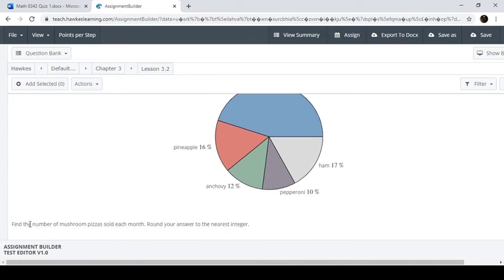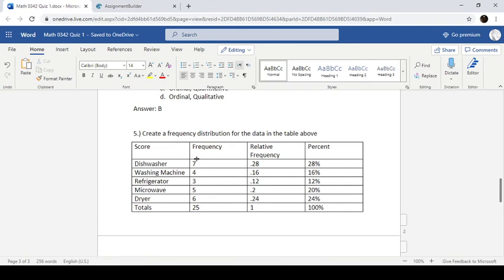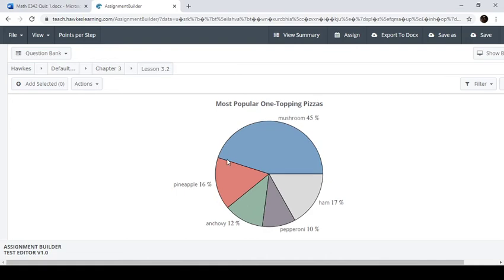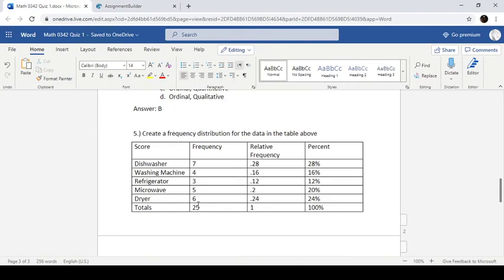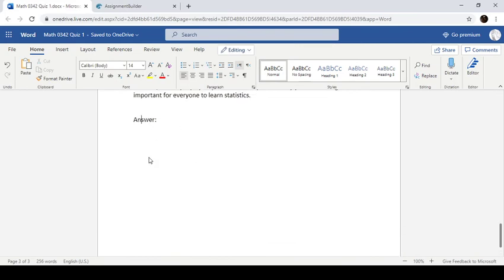So, for instance, find the number of mushroom pizzas sold each month. Round your answer to the nearest integer. Okay. So remember that in a frequency distribution, we start with a frequency and then convert it into a percent. Given a percent and the total, the n, that number right there, we can actually work backward from percent to a frequency.